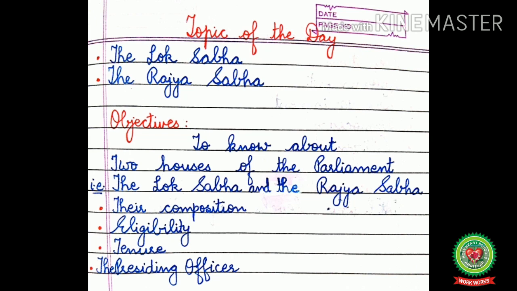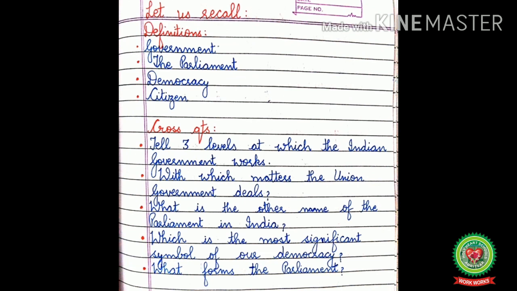But before starting today's topic, let us recall definitions and cross question answers related to the previous topics. Definitions: government, the parliament, democracy, citizen. Now answer these cross questions. Tell three levels at which the Indian government works, with which matters the union government deals, what is the other name of the parliament in India, which is the most significant symbol of our democracy, what forms the parliament.